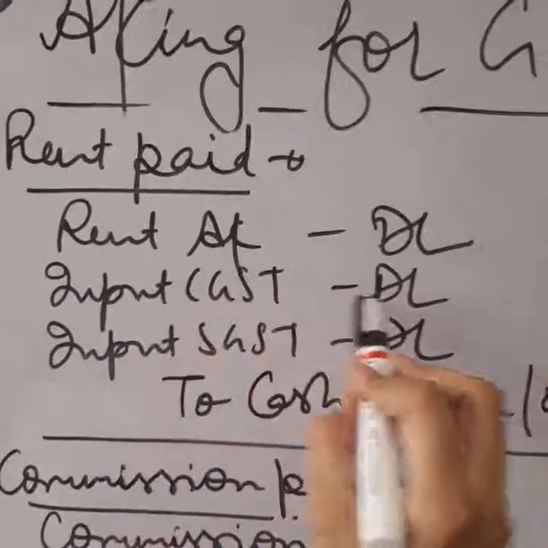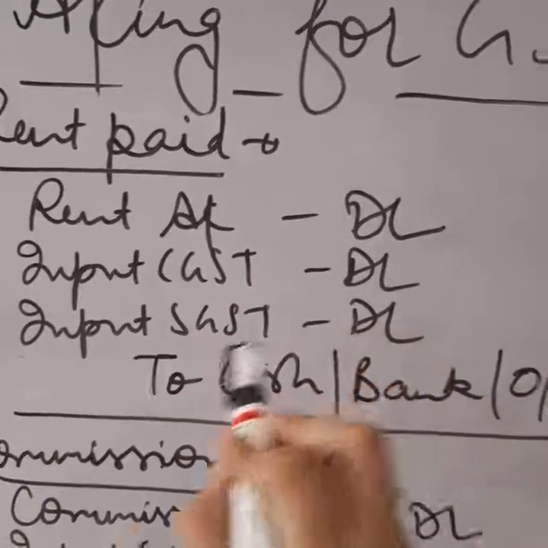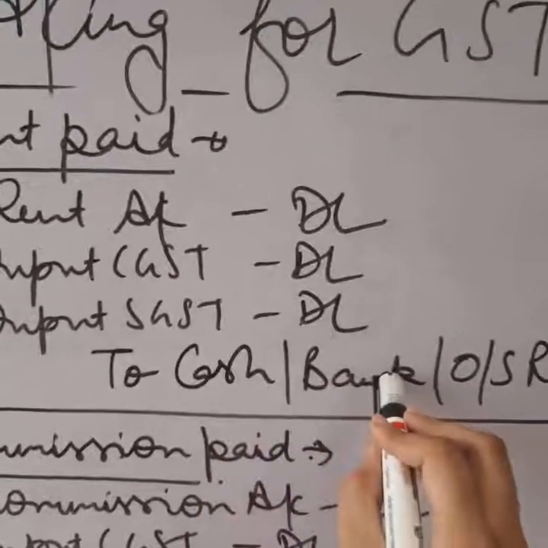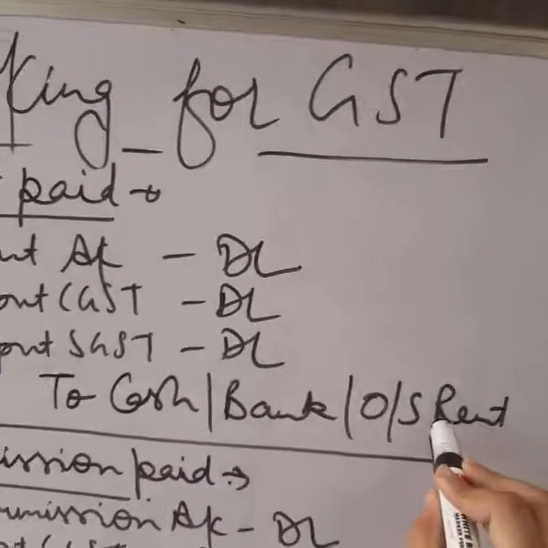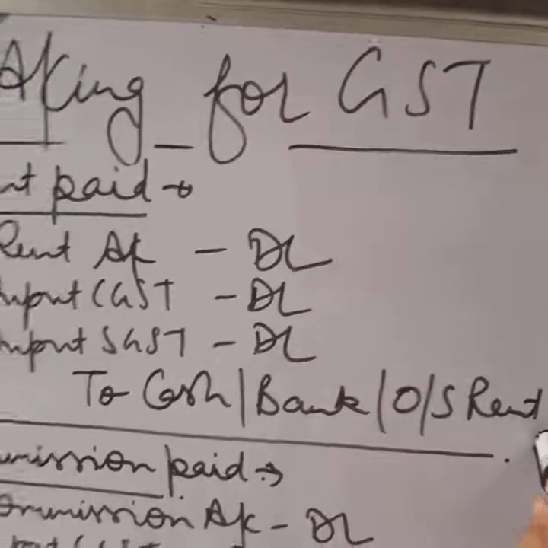Input CGST debit, input SGST debit, as we are paying these two. To cash in case paid in cash, to bank in case paid through check. In case it is not paid, it's still due, outstanding, so to outstanding rent account.